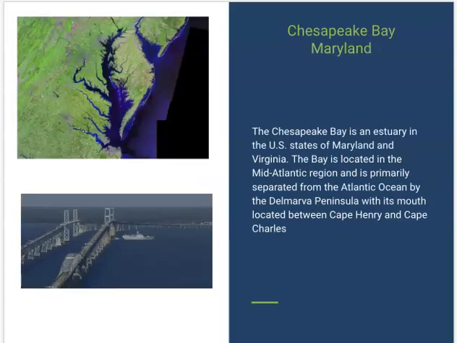So the next one, we've got the Chesapeake Bay in Maryland. The Chesapeake Bay is part of Maryland. It's shared with Maryland and with Virginia. This bridge is unbelievable. I drove across this. We had to go to a wedding, and we had to go across this to get to the wedding. It is an unbelievably long bridge.